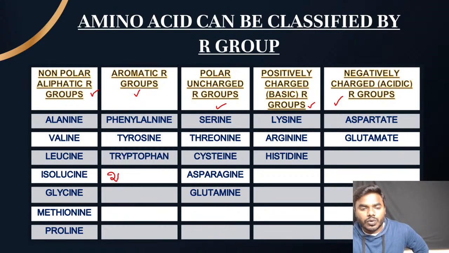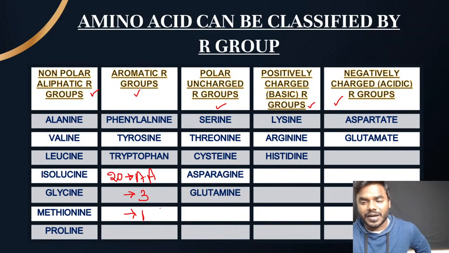You have to remember the 20 amino acid structures. You have to remember the 3-letter codes. You have to remember the single-letter codes. It is your least responsibility, at least. Okay, so do not miss at all. When compared to the 3-letter code, my friends, it is always important to remember the 1-letter code.